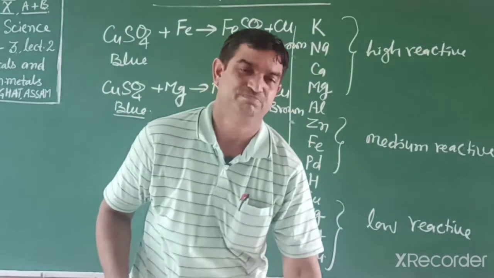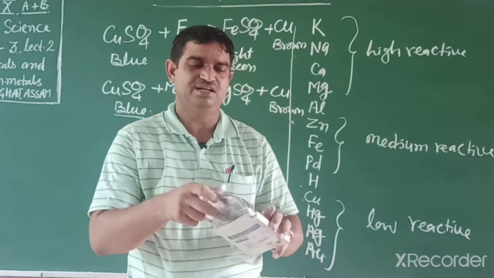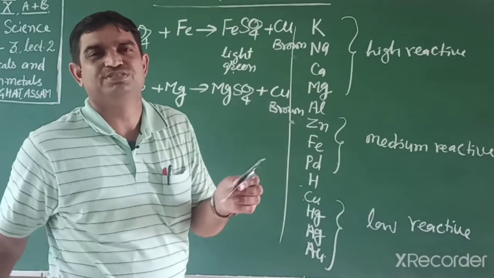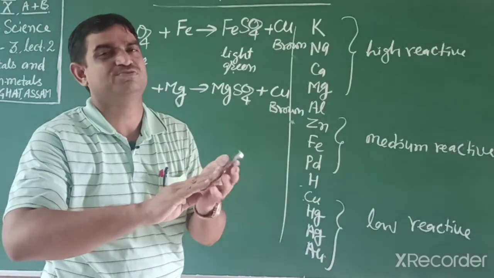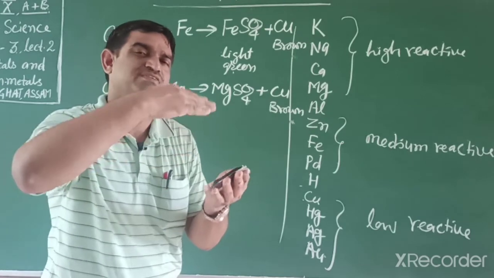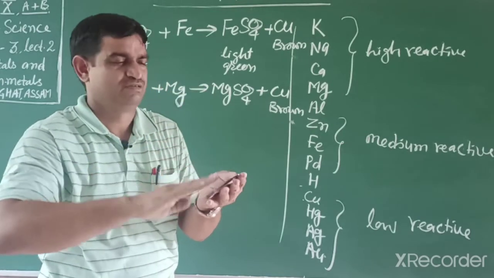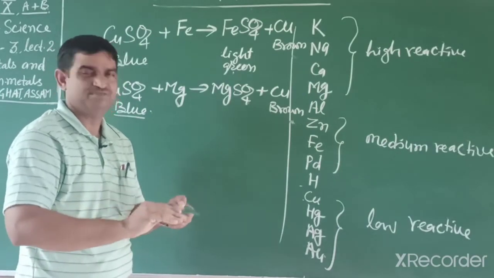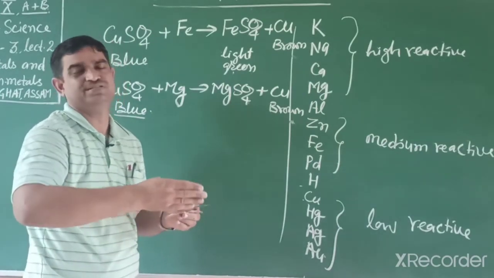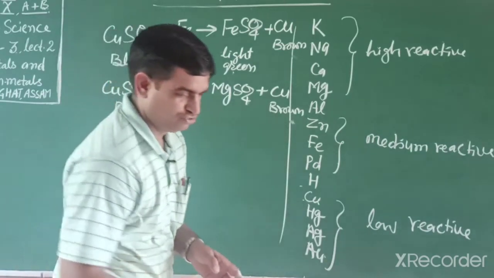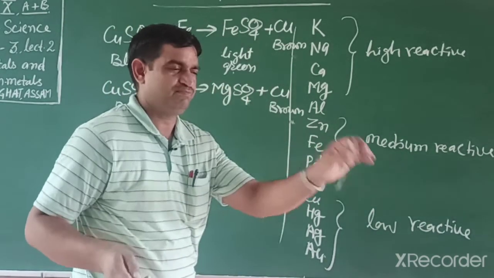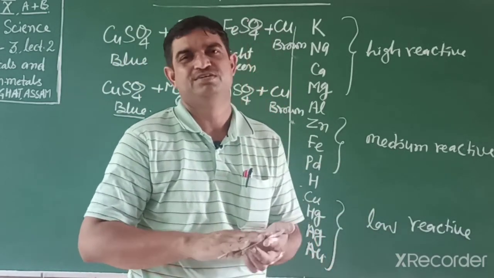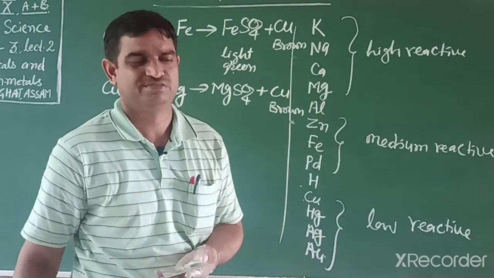Students, this aluminium metal has a shining surface. It reacts with oxygen and forms an oxide layer. That oxide layer stops further corrosion. It does not corrode further. It is beneficial for us, that corrosion is beneficial for us. So when I place this magnesium, it does not react easily because it has a protective oxide layer.